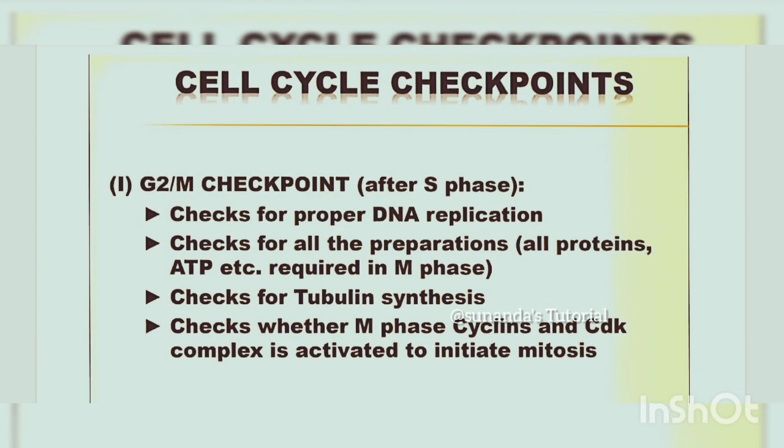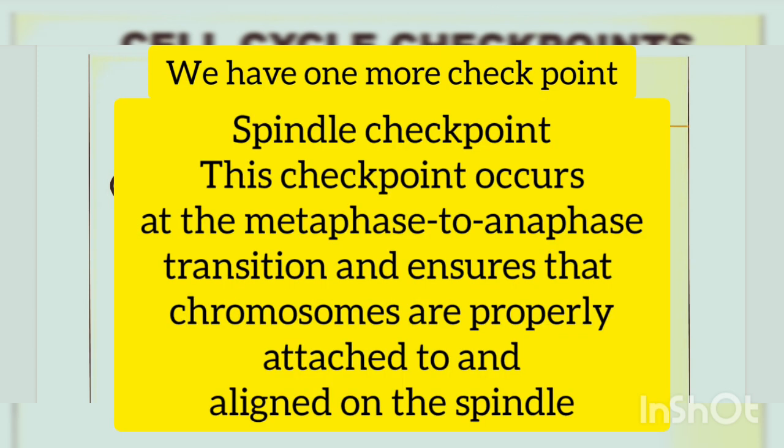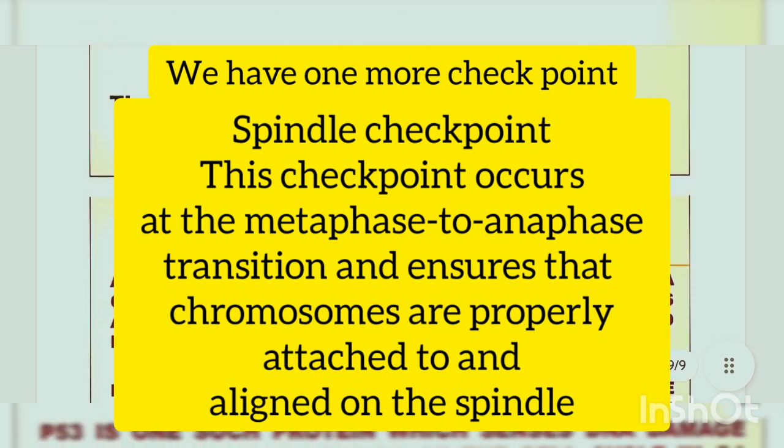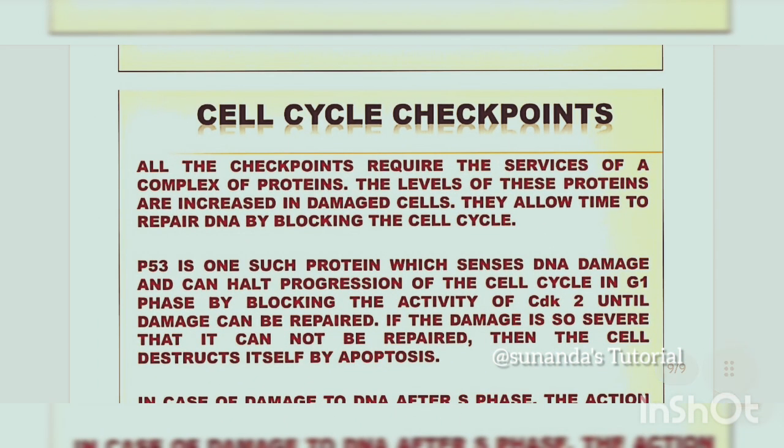Next, G2/M checkpoint, which is present after S phase. Here it checks for proper DNA replication, checks for all preparation for M phase, checks for tubulin synthesis. It checks whether the M phase cyclins and CDK complex is activated or not to initiate mitosis. When it completes all the required criteria, it can pass to the next phase, that is M phase. So all these checkpoints require